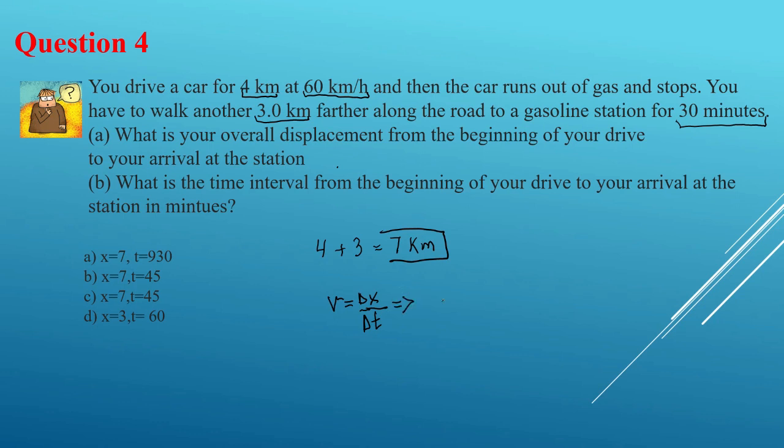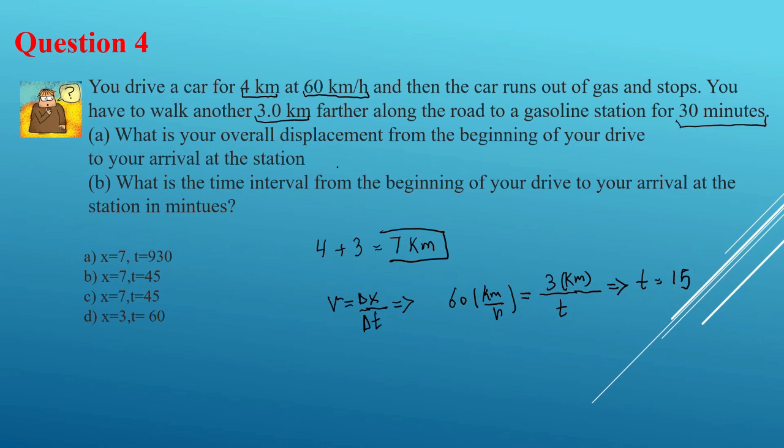So here I have my v as 60 kilometers per hour equal to 3 kilometers over the time, and I don't know the time, right? So if I do the simple calculation, I can tell my t is equal to 0.05.